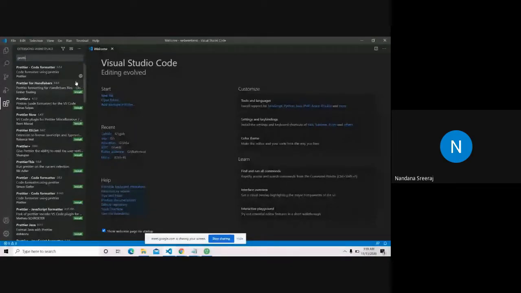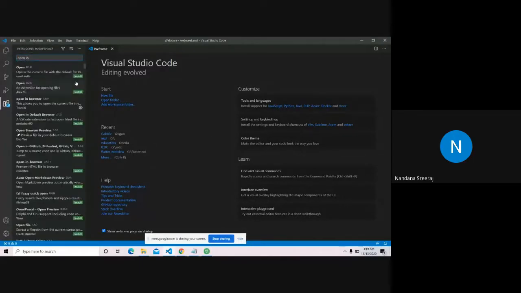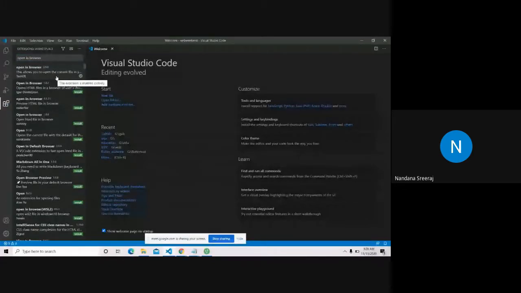I also want you to install another extension, Open in Browser. You are building a website, so you have to see the website somewhere. This extension helps you open your HTML file in a web browser.